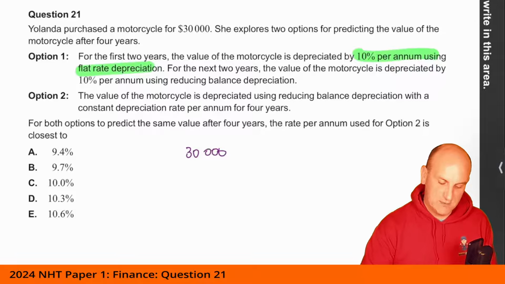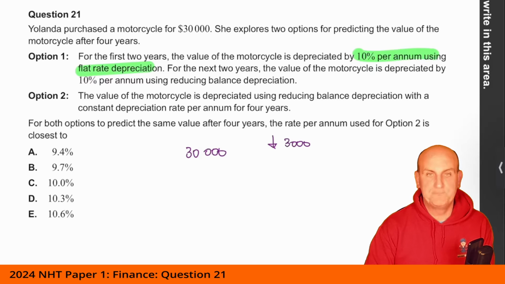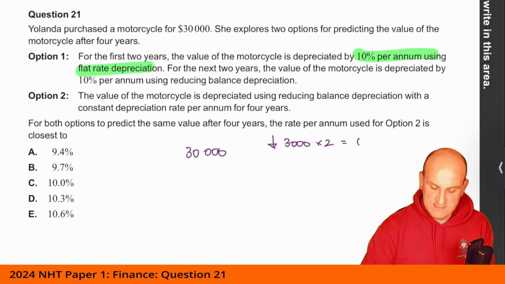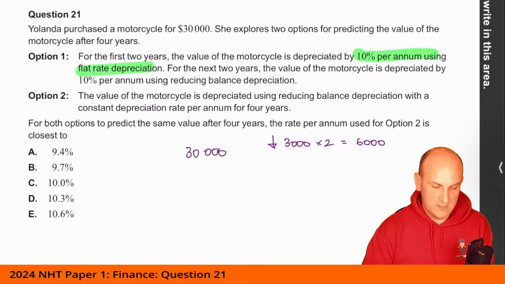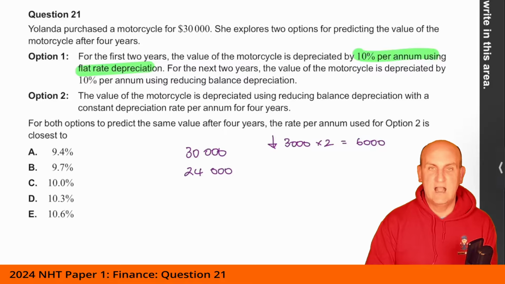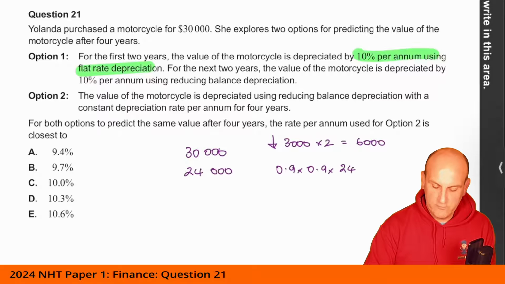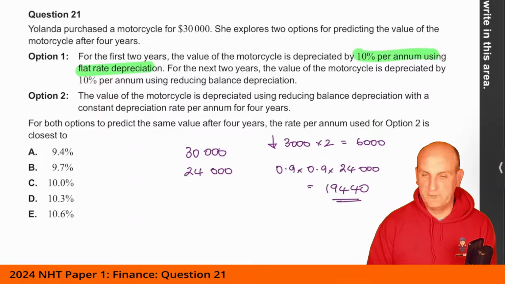Right, okay, so first things first, 30,000 is going to reduce by 10% per annum flat rate depreciation. So 10% of that is going to give me 3,000. So it's going to go down 3,000 per year. It's doing that for 2 years, so it's going to go down by $6,000. So 30,000 minus 6,000 gives me $24,000. That's after 2 years. Then it's going to depreciate for another 2 years by 10%. So that's going to be 0.9 times 0.9 times 24,000. Now, when I put that into my calculator, I get 19440. And on that, you shall have to trust me.